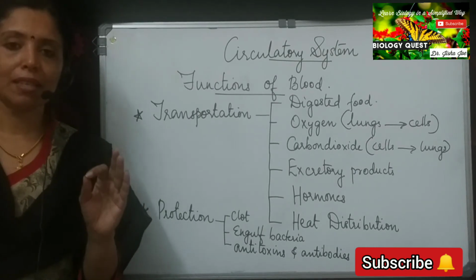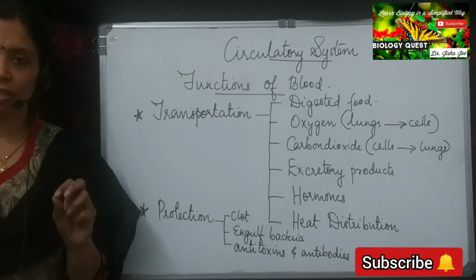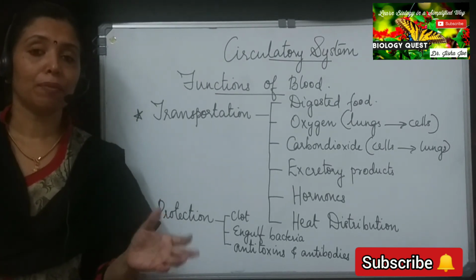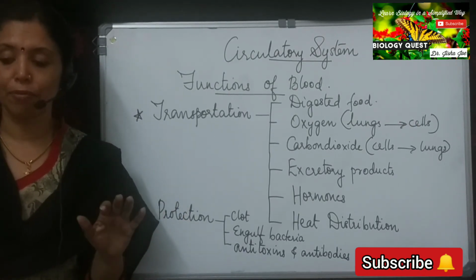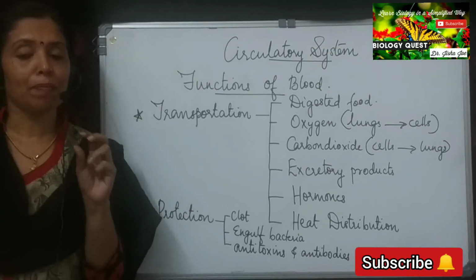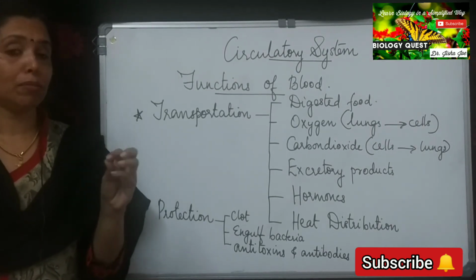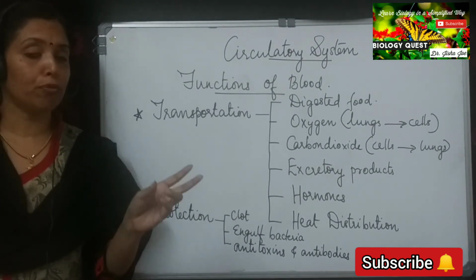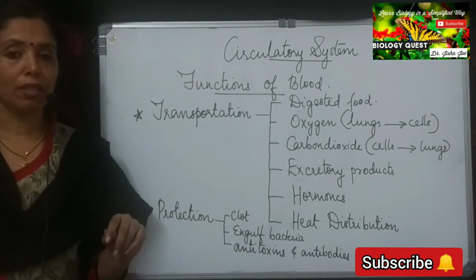So what are the things that we saw in this video? We have seen the need for the circulatory system. We have seen which are the circulatory fluids in our body. We have seen the three principal fluids, and the circulating fluids are the blood and the lymph. Then we have seen the difference between the closed circulatory system and the open circulatory system. And we have finally come to the functions of blood. Blood has twofold functions: the transportation function and the protection function.